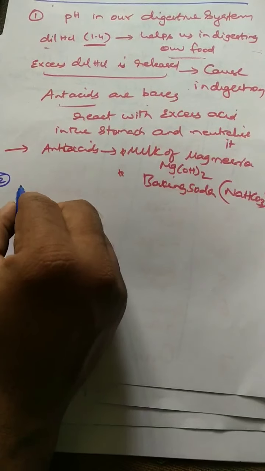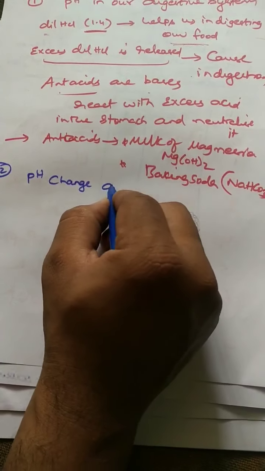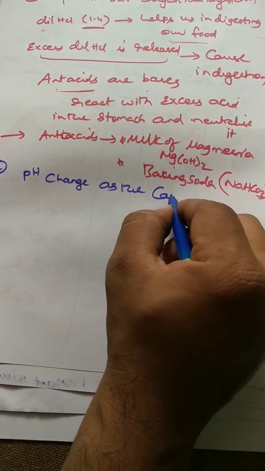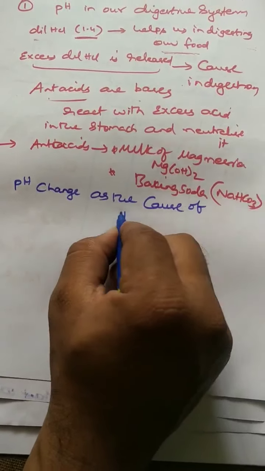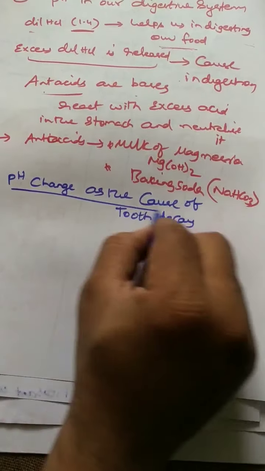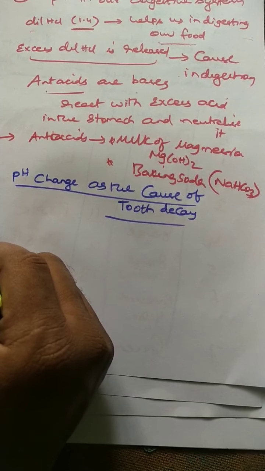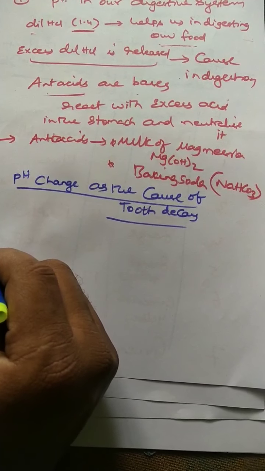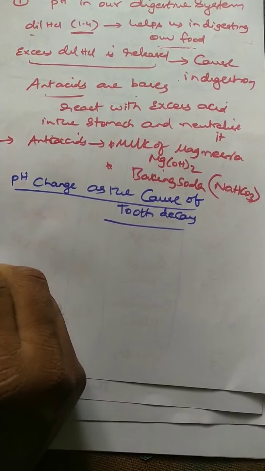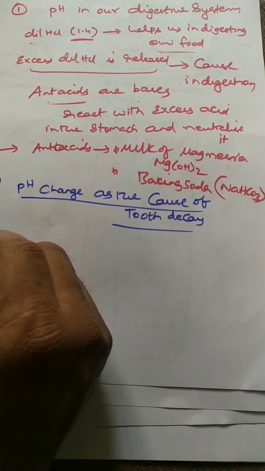And the next one is a very important daily habit: pH change as the cause of tooth decay. So many people are suffering from this problem. See, generally bacteria present in our mouth break down sugar into acids.